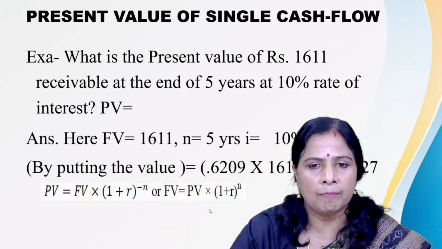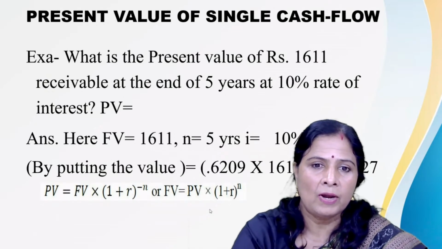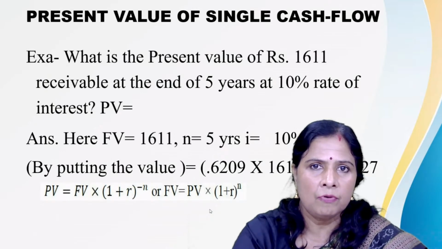So now we can apply the formula and put in the values. Here one table is there, the present value of interest factor table. That calculated value is given here for the rate of 10% for 5 years. The present value will be discounted at 0.6209.